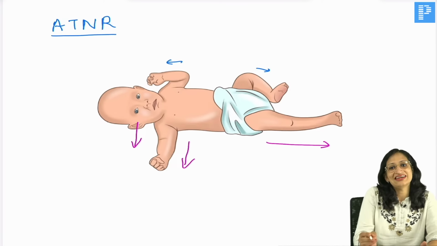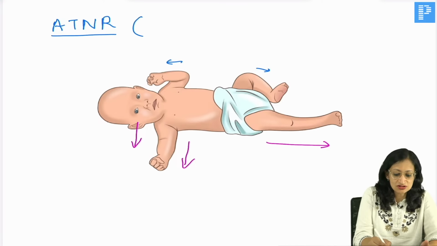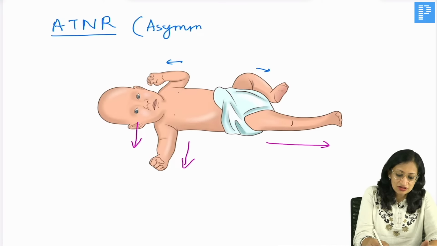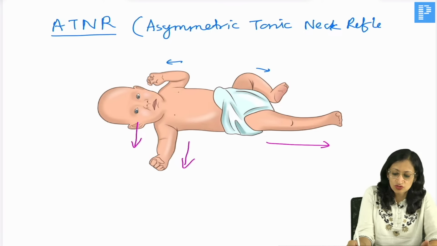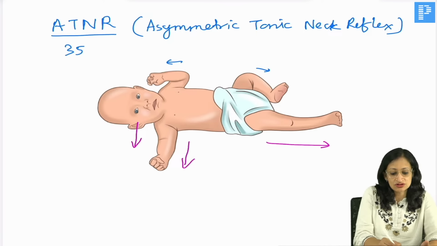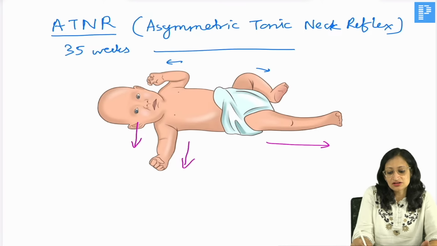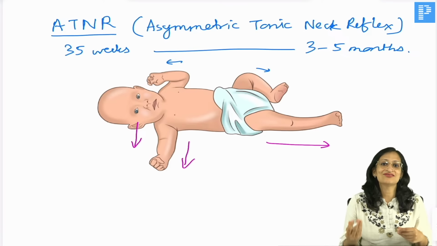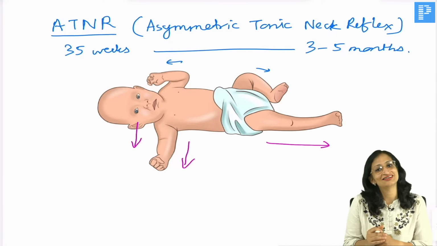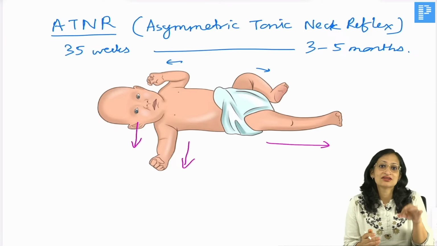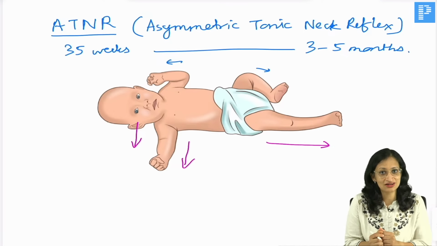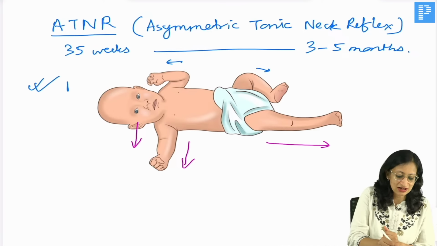So this is nothing but ATNR, a physiological phenomenon. What is ATNR? Asymmetric tonic neck reflex. So it is one of the primitive neonatal reflexes. It is asymmetric tonic neck reflex. It appears at around 35 weeks of gestation and disappears by 3 to 5 months of postnatal age. So this reflex is present at birth in a term neonate, right? But the brother of ATNR, that is symmetric tonic neck reflex, is not present at birth, okay? So this ATNR is present at birth,